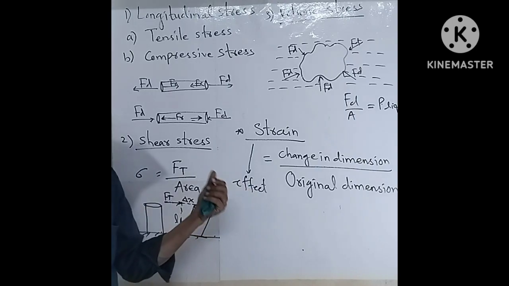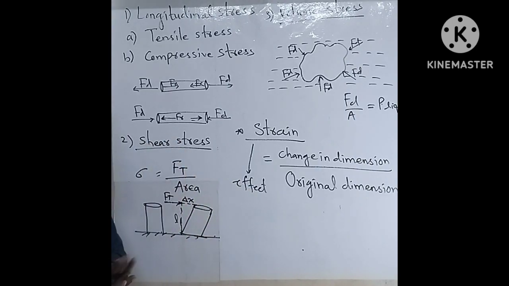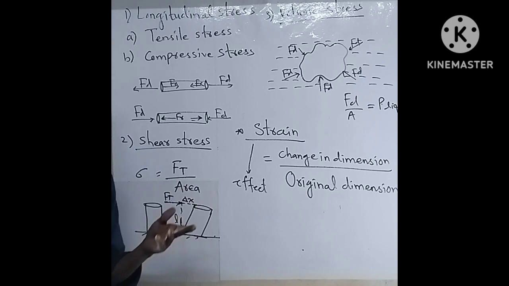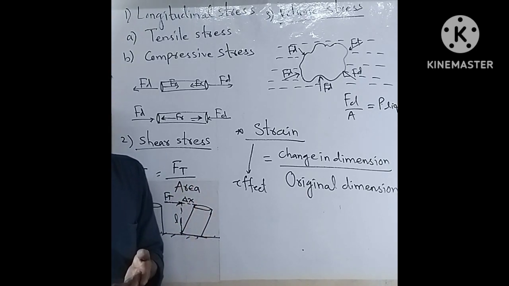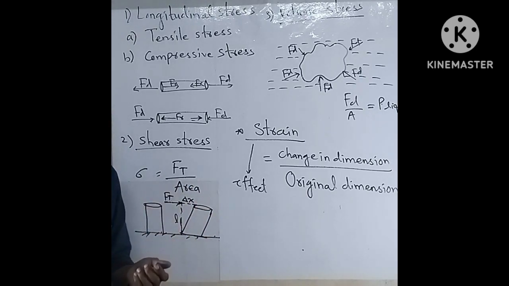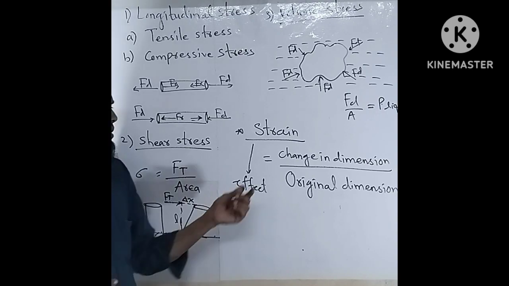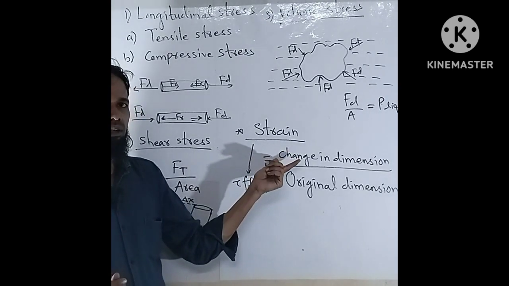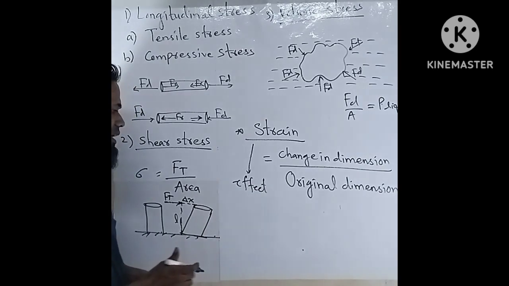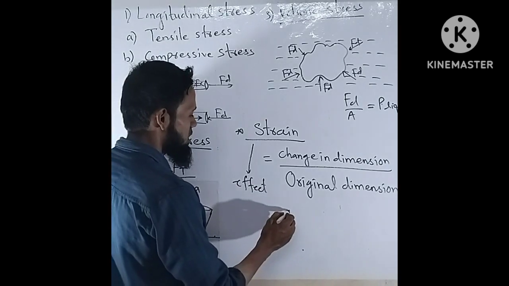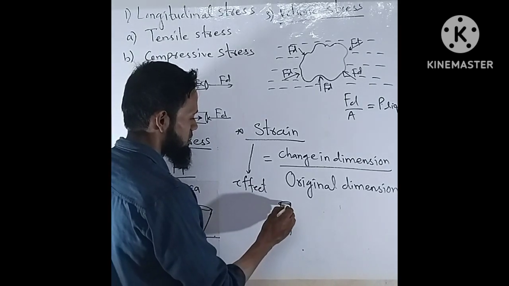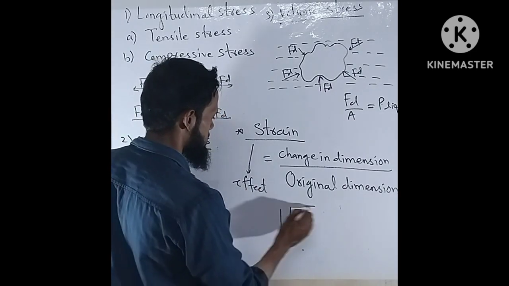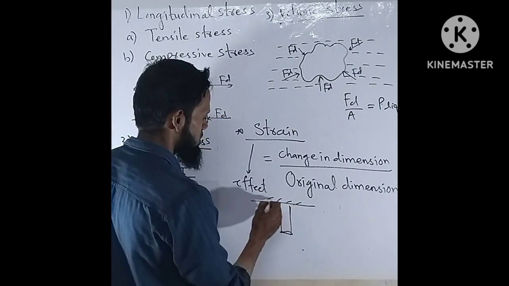The more external force applied, the more will be the change in length. Suppose we have a metal rod. When we apply force on the metal rod, its length increases. So this will be the change in dimension per unit original dimension, right? Suppose this metal rod is fixed at a rigid support.